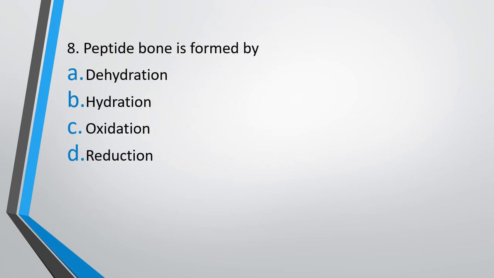Question 8. Peptide bond is formed by: option A, dehydration; option B, hydration; option C, oxidation; or option D, reduction. Peptide bond is formed by. The correct answer is option A, that is dehydration, that is loss of water. Dehydration is the reaction that results in formation of peptide bonds between amino acids.